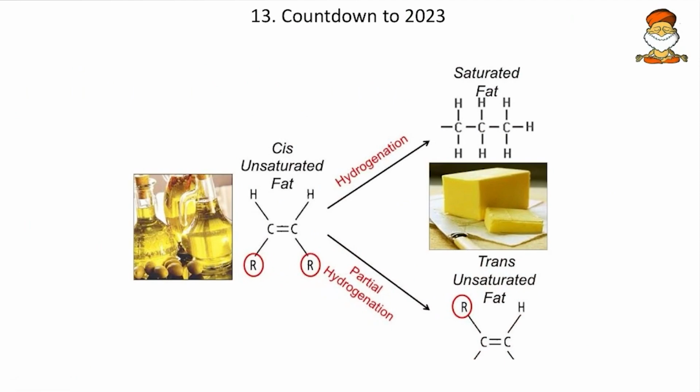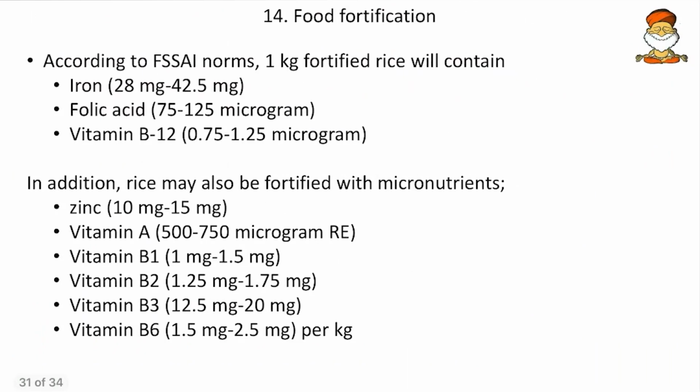Then come to next, how this partial hydrogenation happens. So that we have here. So 2 radicals will come and attach here. And as and when the radicals move out, this hydrogen will come and attach to the other side. So this is how the trans fats are being formed.